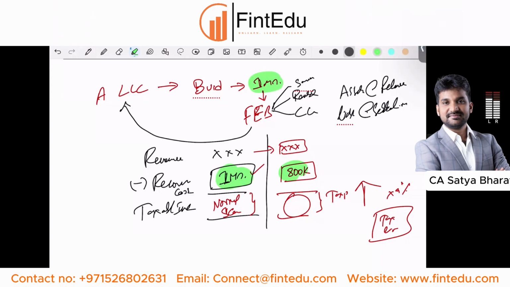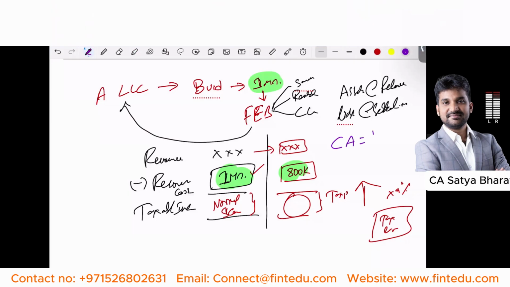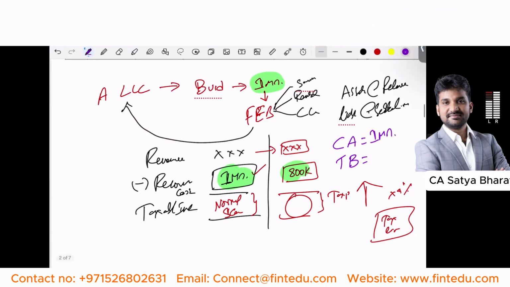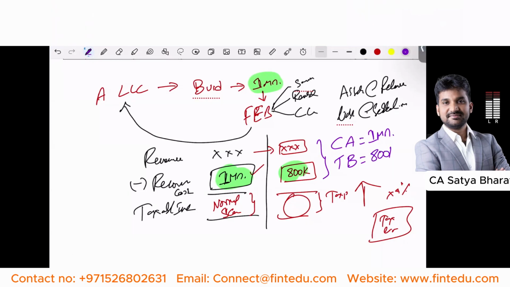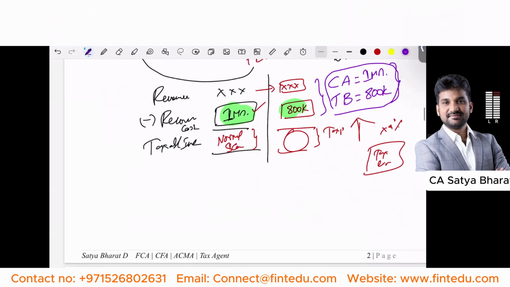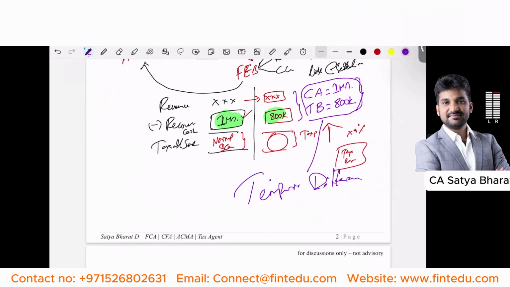There is a difference between your carrying amount. In this case, your carrying amount is 1 million. You have spent 1 million in the books. Carrying amount is 1 million. But the tax book says the tax base, the amount that is allowed for deduction in this case, is only 800,000. So there exists a difference, and this difference is called a temporary difference.